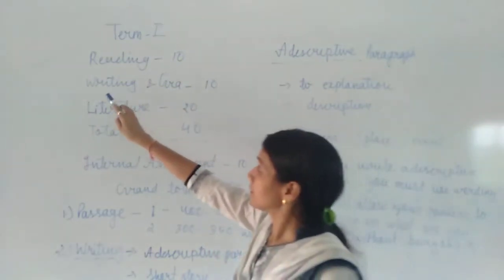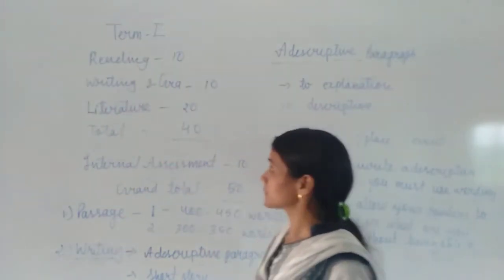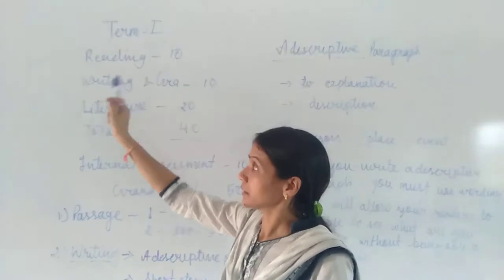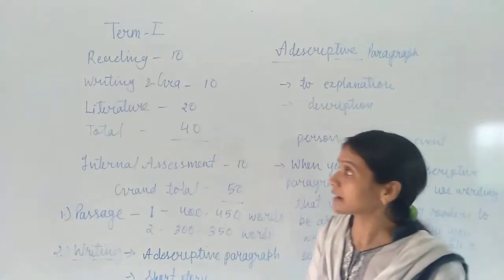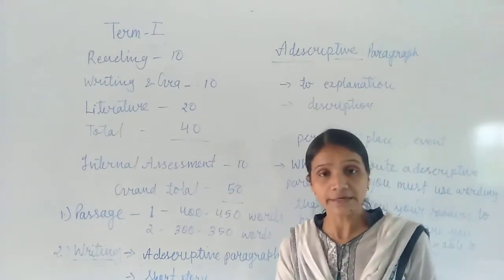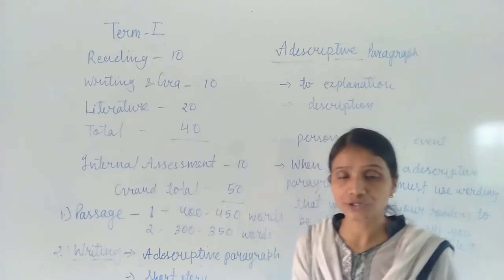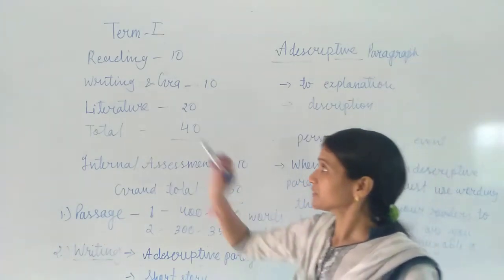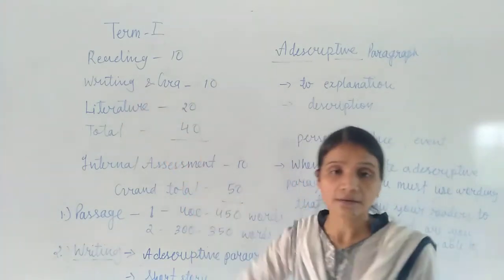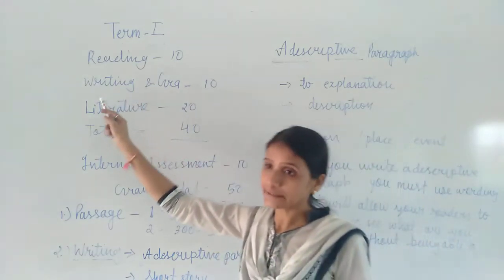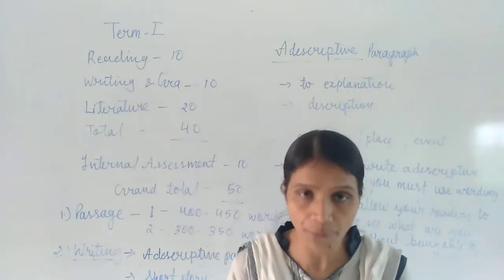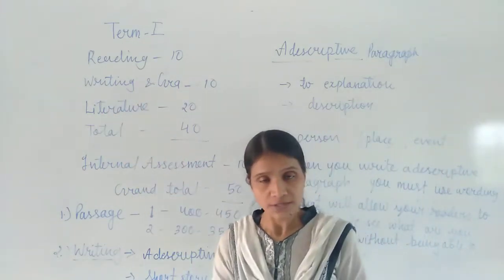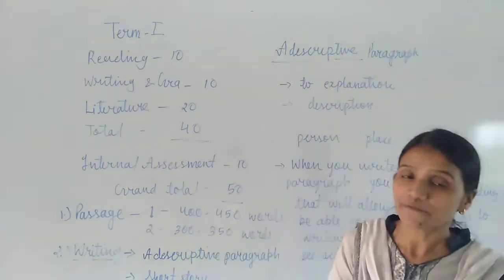Then the second, writing and grammar. In class 9, in the writing section, you have to write a descriptive paragraph and a short story. And the second is grammar. So for the writing section, that is, the descriptive paragraph and the short story, you will have a total of 5 marks.